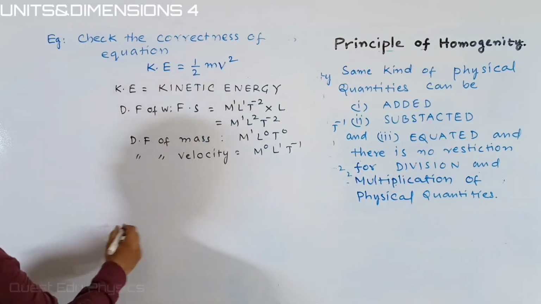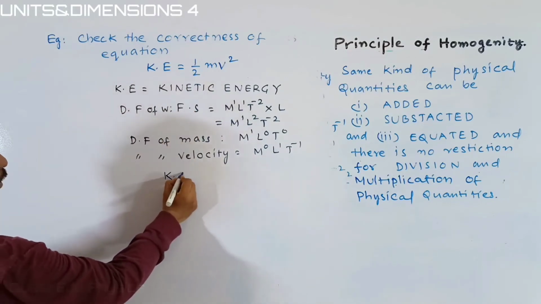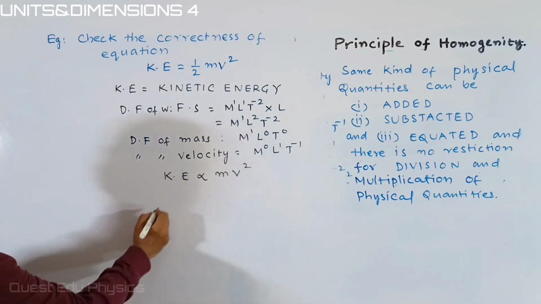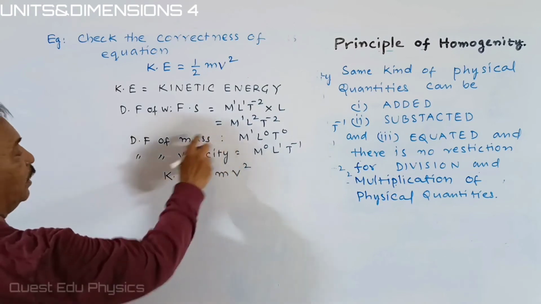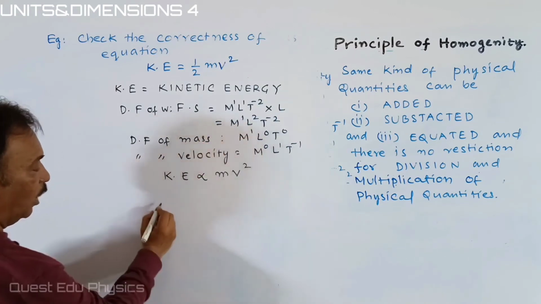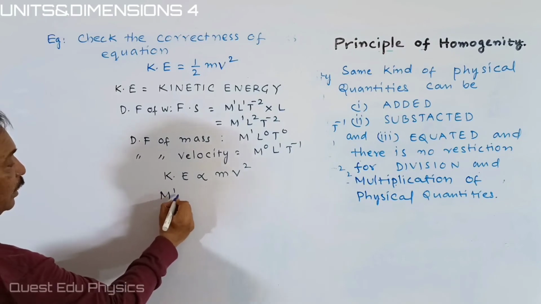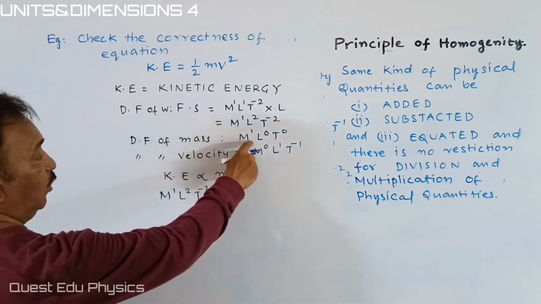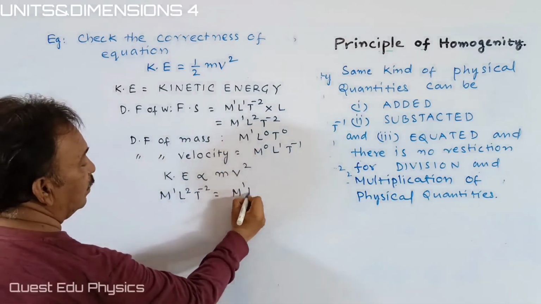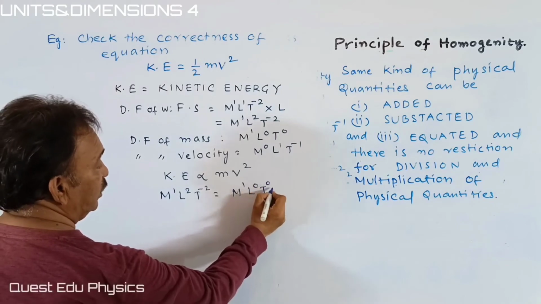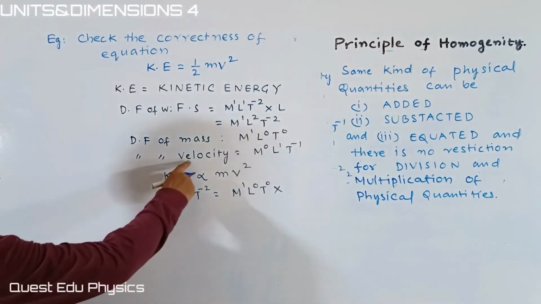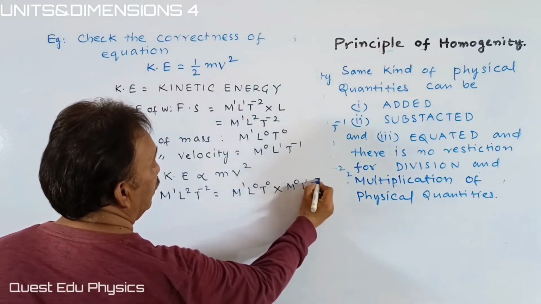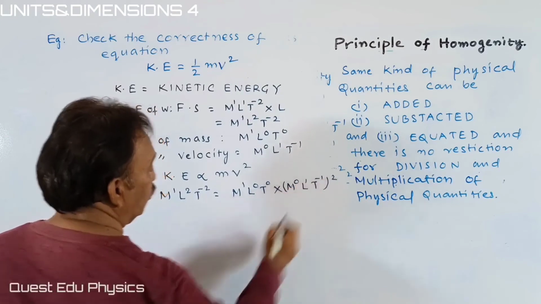I said numbers don't have any value, that is, you can write K is proportional to mv squared. The proportionality constant we are taking as one. The kinetic energy has the dimensional formula of M1 L2 T inverse 2 is equal to, for mass, M1 L0 T0 multiplied with v square, the square of the velocity, M0 L1 T inverse squared.